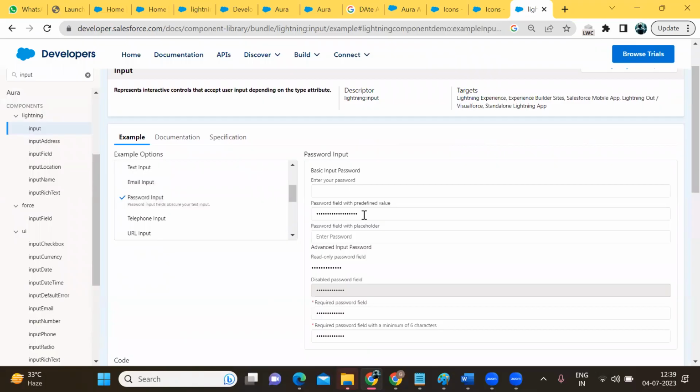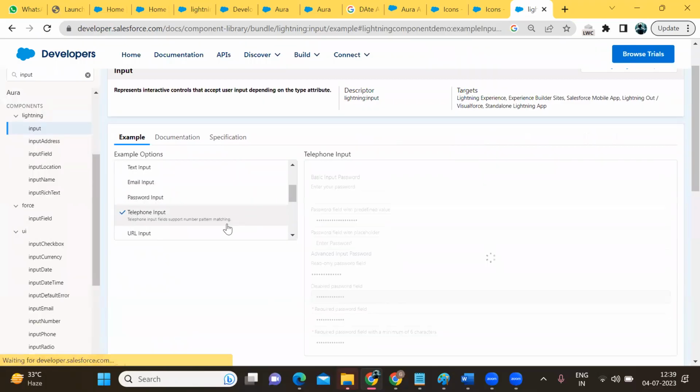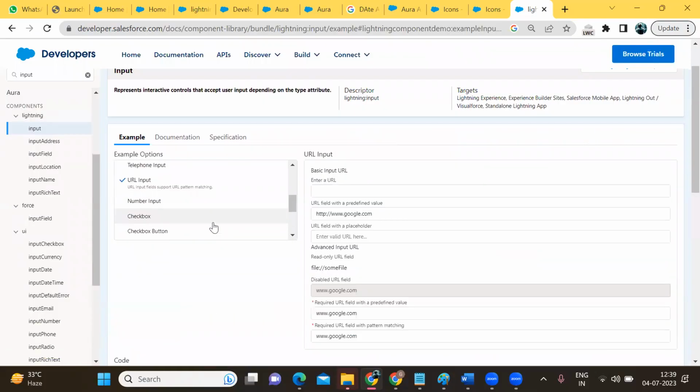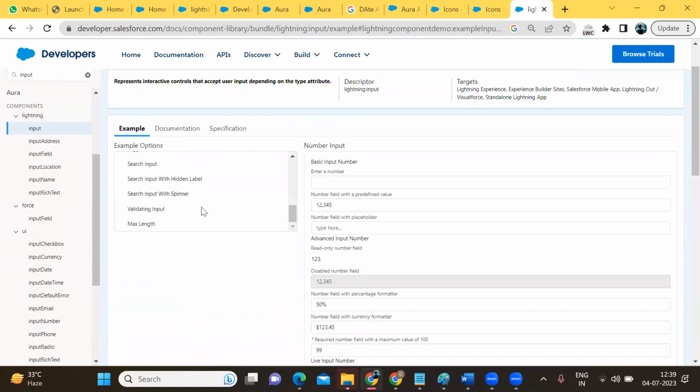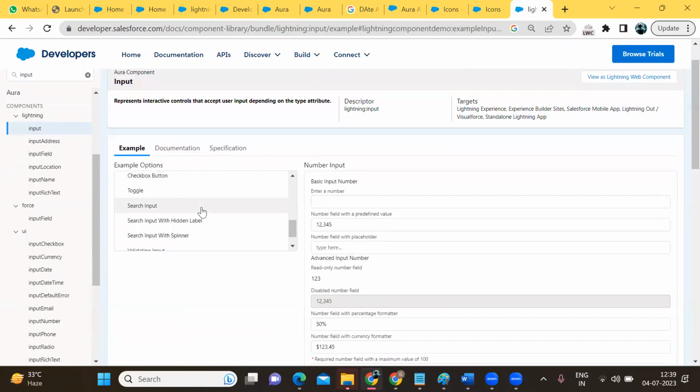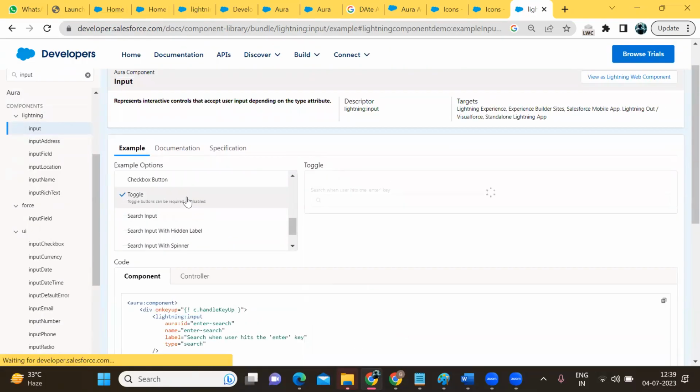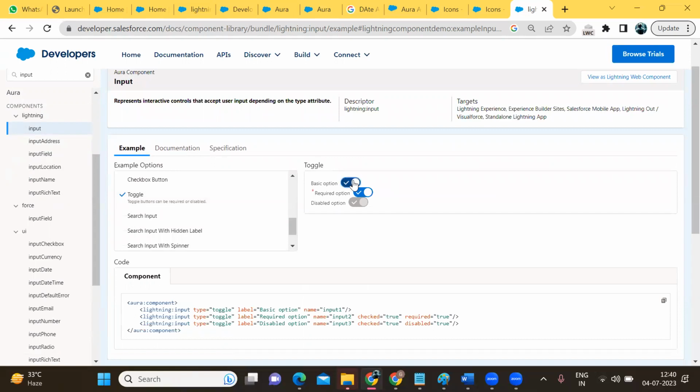Password you can also use; type is equal to password means we get encrypted text. Telephone, URL, number, checkbox, and toggle, off and on like that. If you want to create a toggle, lightning input type is equal to toggle.